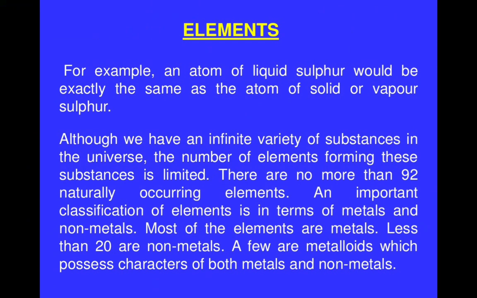Although we have an infinite variety of substances in the universe, the number of elements forming these substances is limited, and there are no more than 92 naturally occurring elements. The rest are prepared artificially or they are radioactive. An important classification of elements is in terms of metals and non-metals. Most of the elements are metals, less than 20 are non-metals. Now you can see that the abundance is of metals. A few are metalloids also, which possess characters of both metals and non-metals. So you cannot distinguish them as metals or non-metals because they can show properties of both.